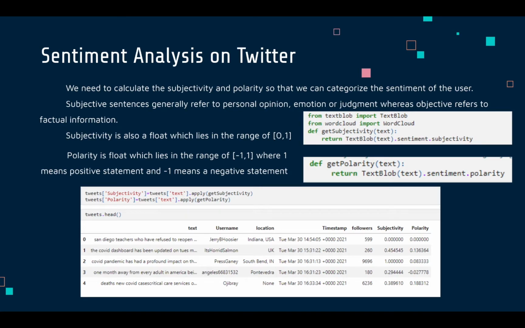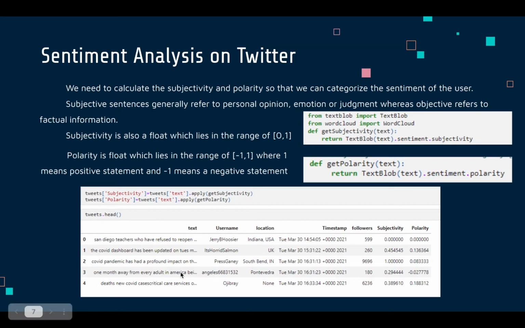It's not an opinion, because it says teachers have refused to reopen, so that's a fact which is going on there. Similarly here, the COVID dashboard being updated is again factual information inclined towards a neutral sentiment, showing a polarity of 0.13. That's how the sentiment is measured here.